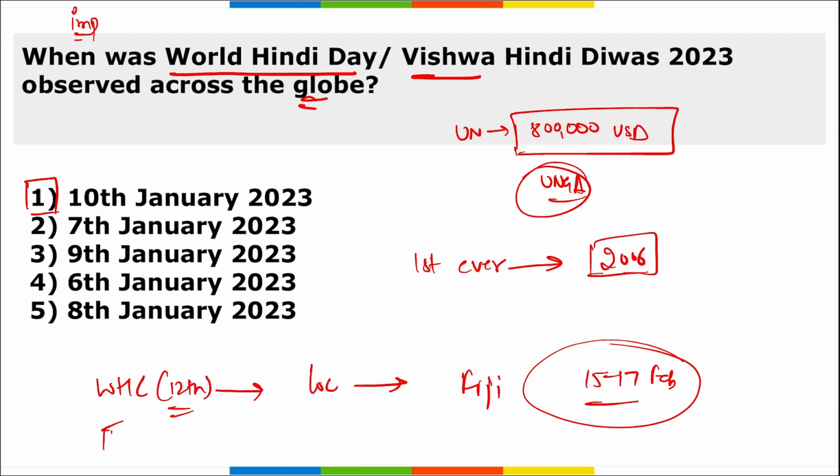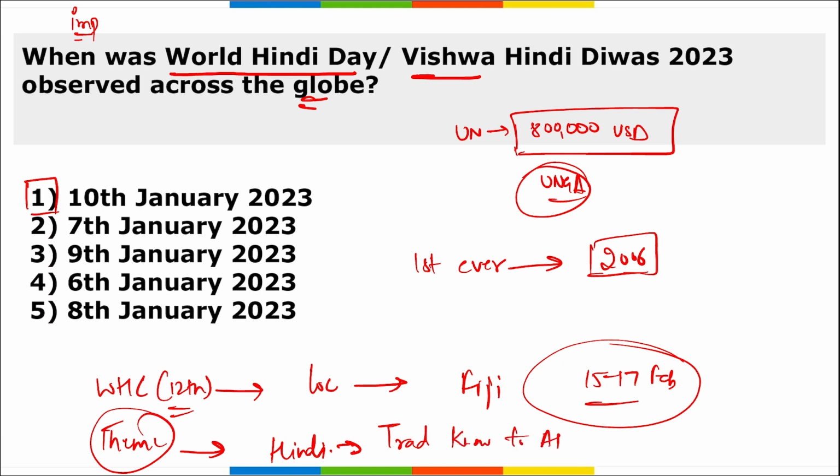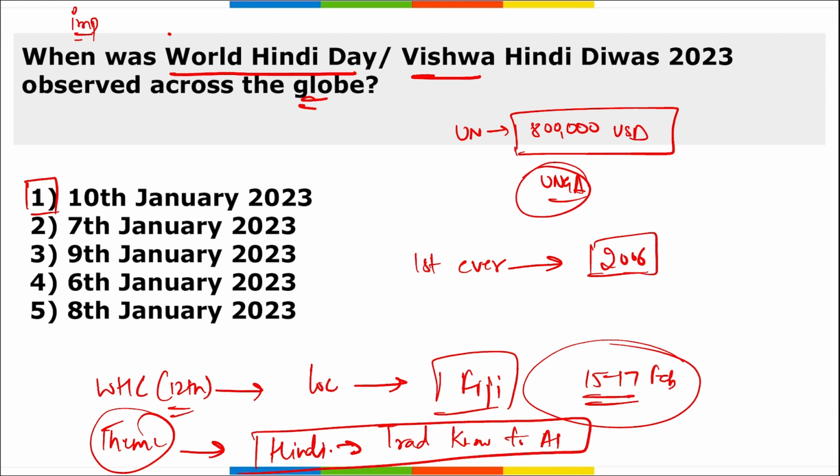And the theme that you can remember for this conference was Hindi: Traditional knowledge to artificial intelligence. This is the theme for the World Hindi Conference observed in Fiji from 15th to 17th of February. And for World Hindi Day or Vishwa Hindi Diwas, it is on 10th of January.